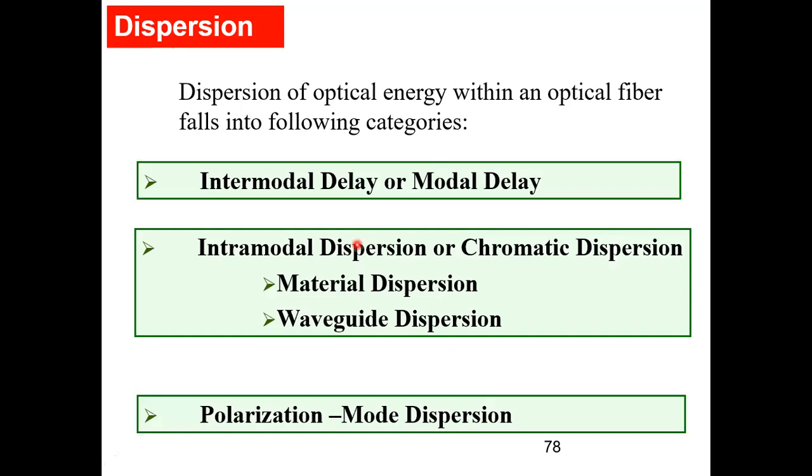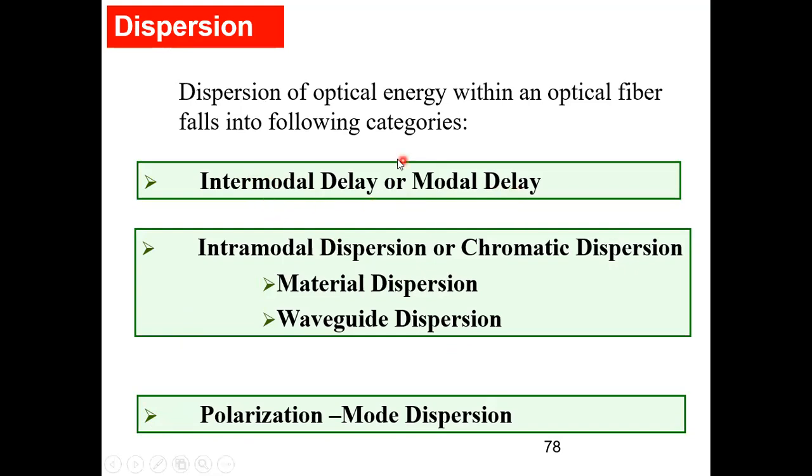Now, dispersion is of how many types? Please write it, you will forget. Attenuation भी 3 type के थे. Dispersion is again of 2 types. The names are important. The first category is intermodal dispersion or intermodal delay, which is also called modal dispersion or modal delay.